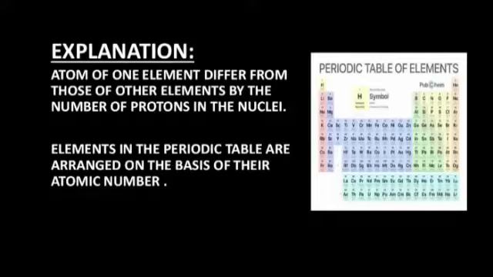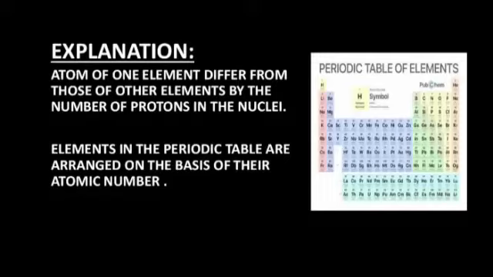Elements in the periodic table are arranged on the basis of their atomic number. What are elements? Elements were discussed in your previous lectures in detail. As we know, there are 118 elements, and these 118 elements are arranged in a table. And this table is called the periodic table of elements. And in this table, atoms are arranged on the basis of their atomic number.